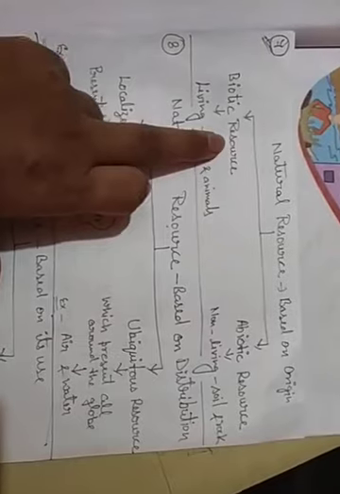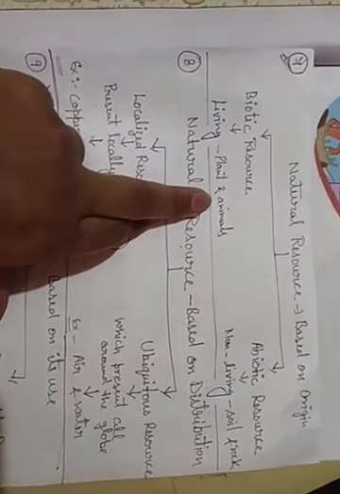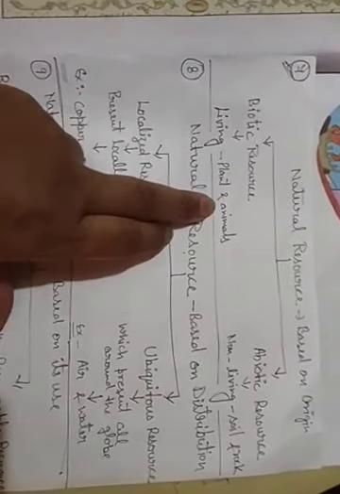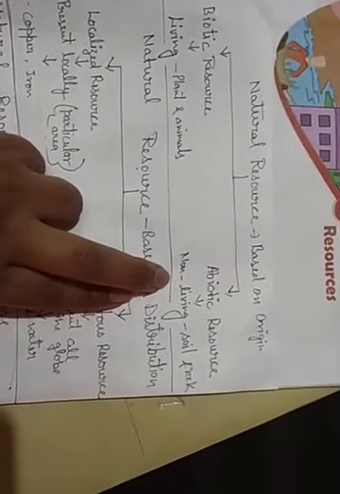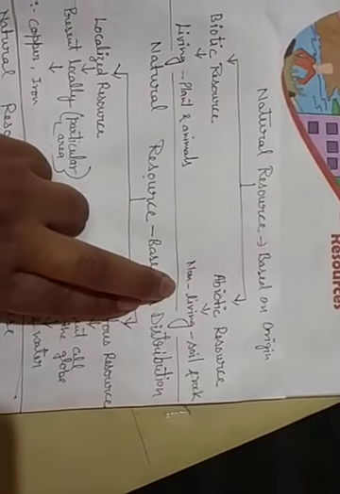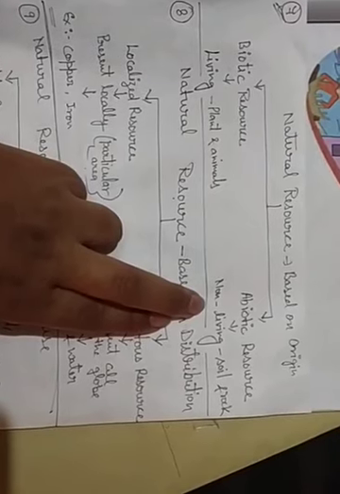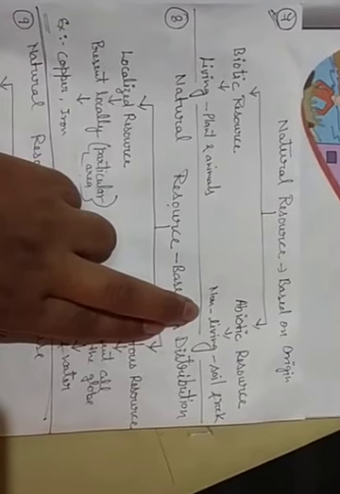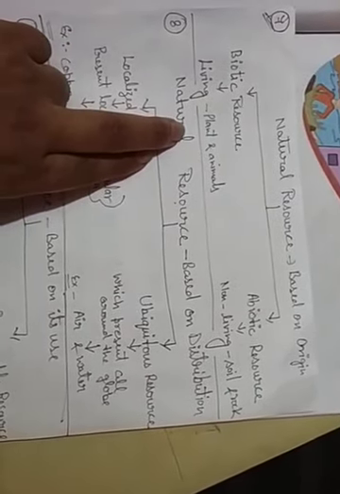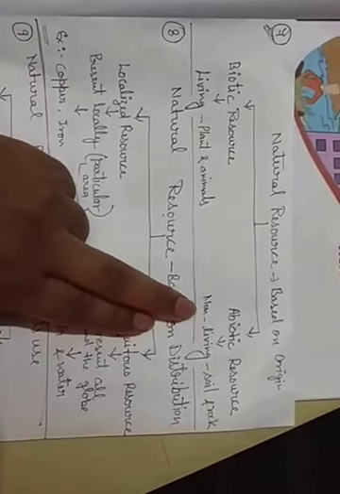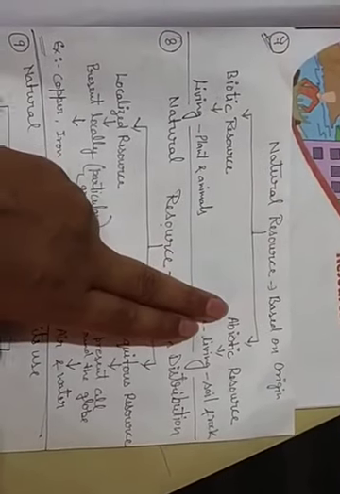Biotic resource is simply living, which includes plants, animals and all living organisms. All living things are under biotic resource. And abiotic resource consists of non-living things. It may be soil, rock, whatever non-living items you have will be categorized under abiotic resource. Biotic relates to living things, and abiotic is related to non-living things. So this is the second classification on the basis of origin.